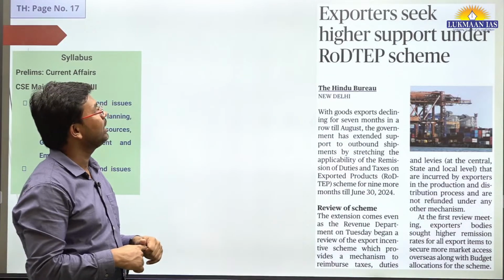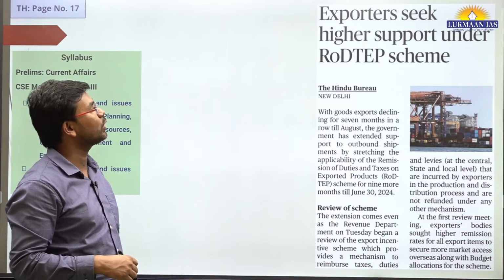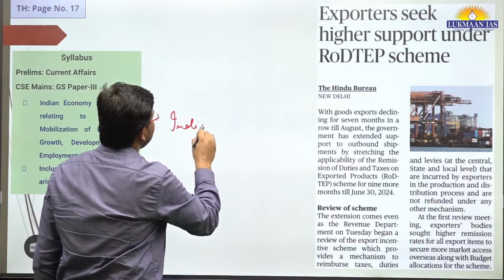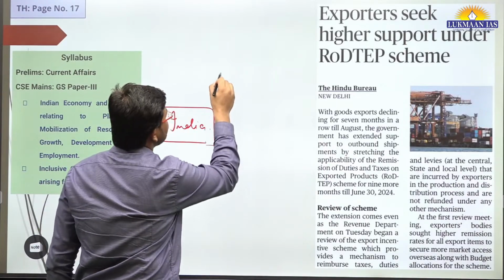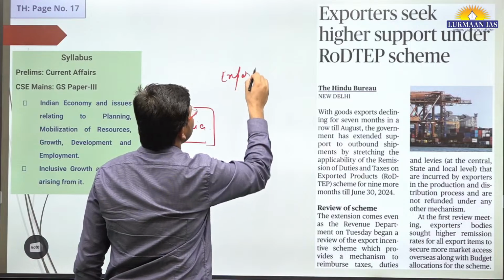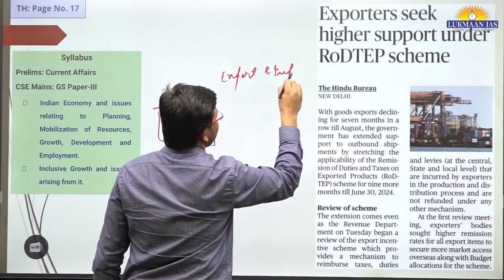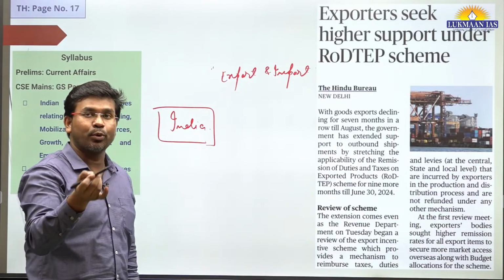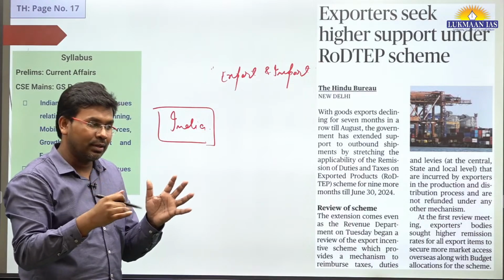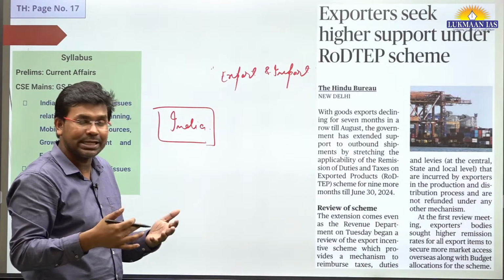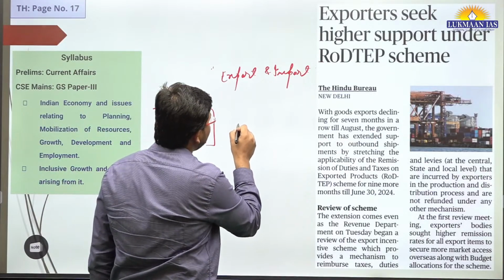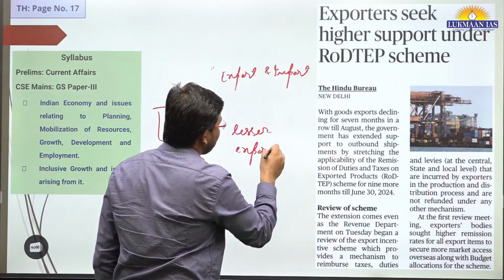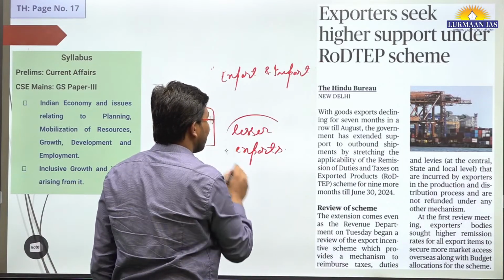This is another topic. It says exporters seek higher support under RoDTEP scheme. Now, India is an economy which does a business of export and import. Generally it should be the case that we do more export and less import, so that our export-import balance is in surplus. But what is happening is that we are doing lesser exports. Our exports have gone down. So this is an issue.